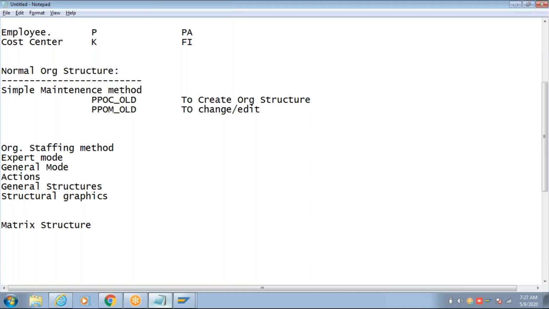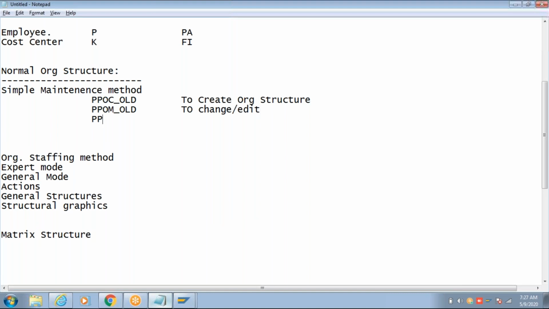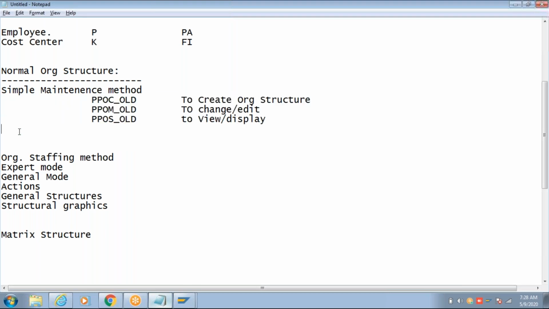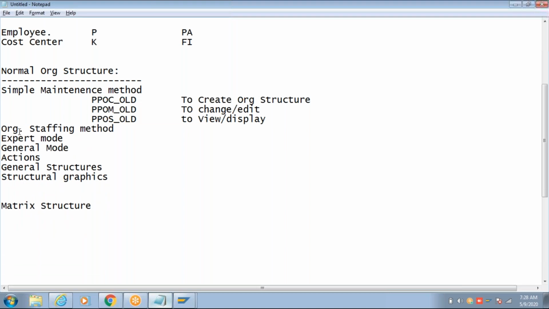If it is already created, you need to go to PPOM. To display or to view, I don't want to make any changes, I just want to view it. So 3 different transaction codes are given by SAP. Depending on your need, you can use the respective one.